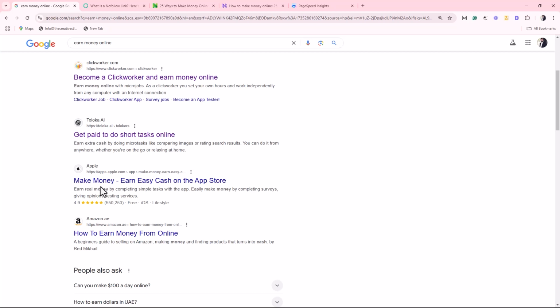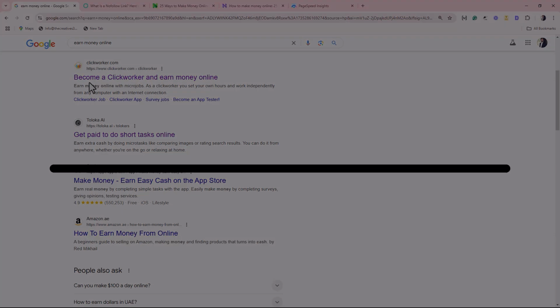Now why it's important? If a lot of people do the same, they click on a search result, then after spending some time they come back and click on the next result, and then again they come back to the search results and click on the third link and so on. This will tell Google that the user was not satisfied with the first two results. And if a lot of people do that, then Google will decrease the rankings of the first two pages and will bring the third result at the top. And when your ranking drops, you get less organic traffic. So this is why you have to pay close attention to pogo-sticking and try to avoid it as much as possible.